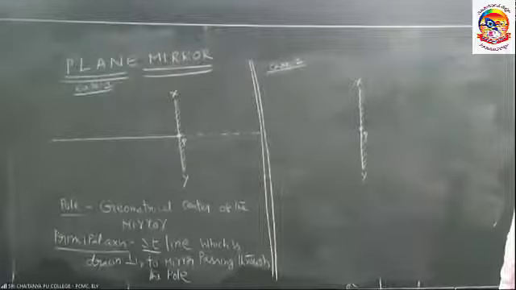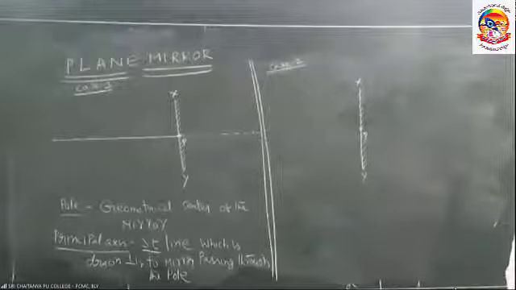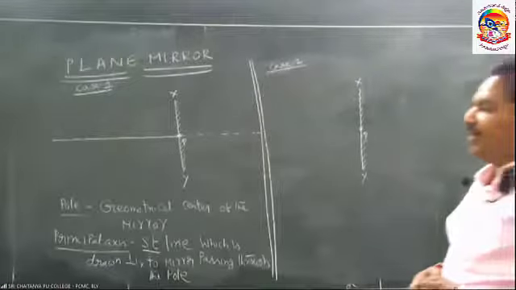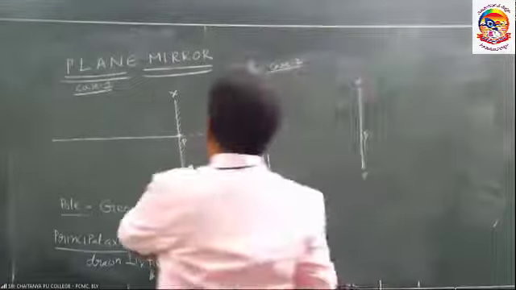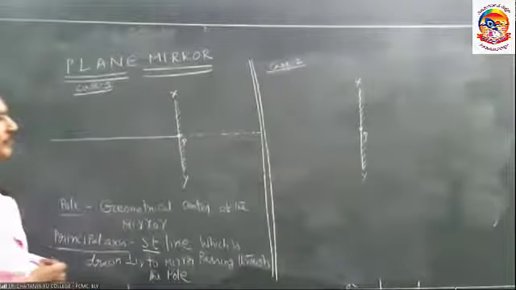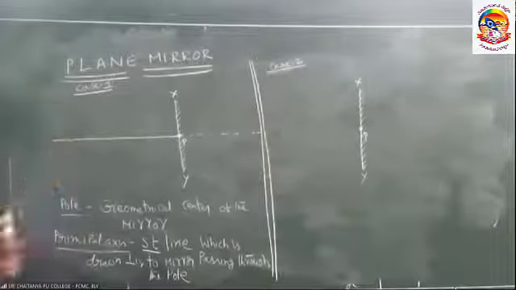While studying the mirrors, first we have to locate these two. We have to draw these two. Before the image formation, object distance, image distance, where it is formed. Before that, whenever we take the mirror, first represent the pole. Next, draw the principal axis.